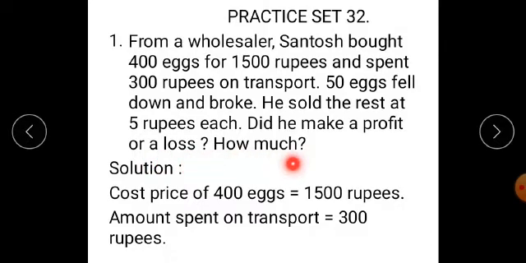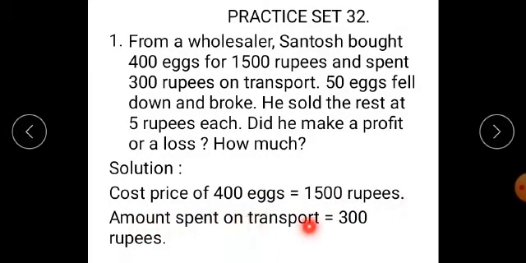I repeat, from a wholesaler, Santosh bought 400 eggs for 1500 rupees and spent 300 rupees on transport. 50 eggs fell down and broke. He sold the rest at 5 rupees each. Did he make a profit or loss in this transaction? How much? Now students, solution part. What they have given: cost price of 400 eggs is equal to 1500 rupees.